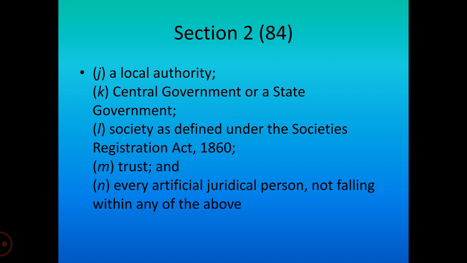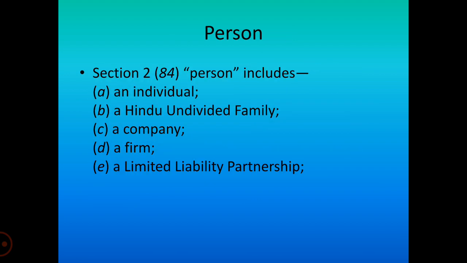Societies which have been defined under the Societies Registration Act 1860, the trust which has been formed under the Trust Act, and every artificial juridical person who does not fall in any of the above clauses. Therefore, it is clear from the definition of a person that it is inclusive and wider in approach. So it takes into account every legal entity, natural persons, and any entity which has been formed under any act would also fall under the definition of persons.